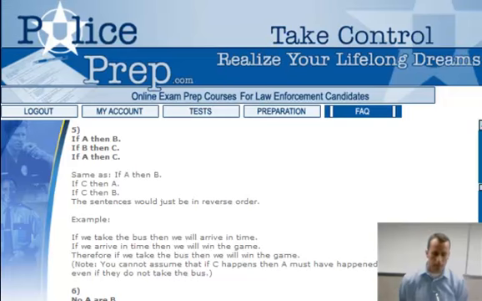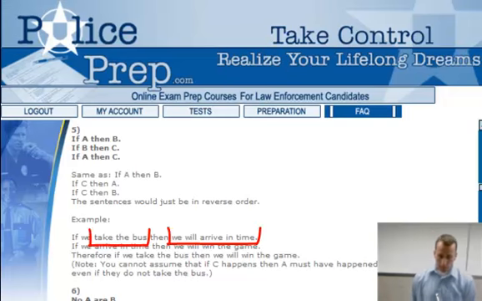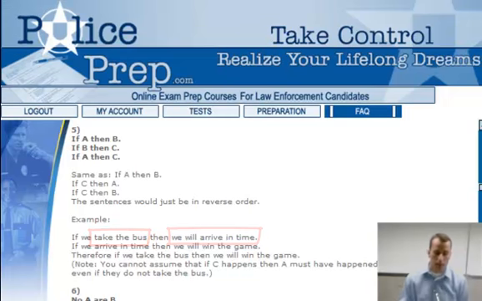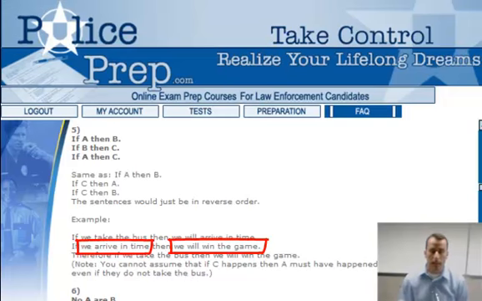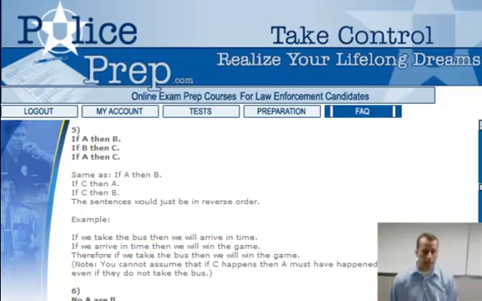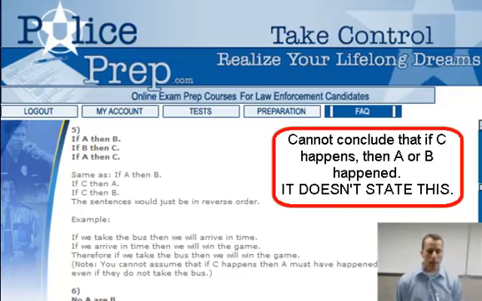An example of this would be: if we take the bus, then we will arrive in time. If we all get on the bus, then we will arrive in time. If we arrive in time, then we will win the game. So as long as we get on the bus, we are definitely going to arrive on time, and if we definitely arrive on time, we will definitely win the game. So you can say that if A happens, then C will definitely happen. Now, you cannot assume that if C happens, then A must have happened as well.